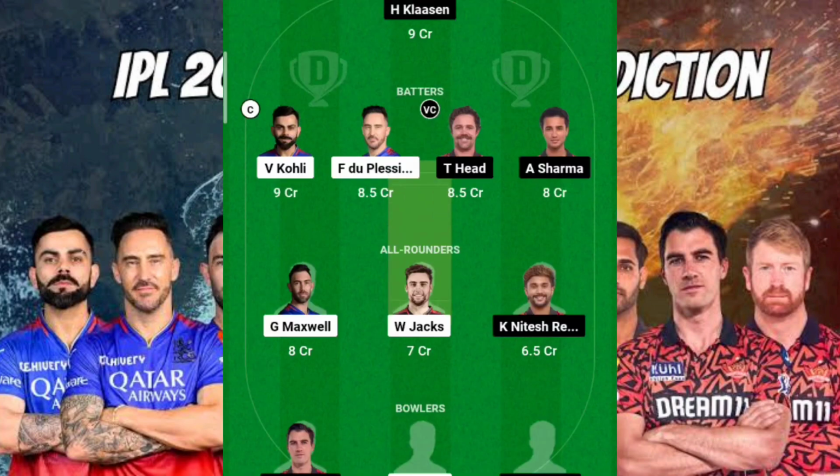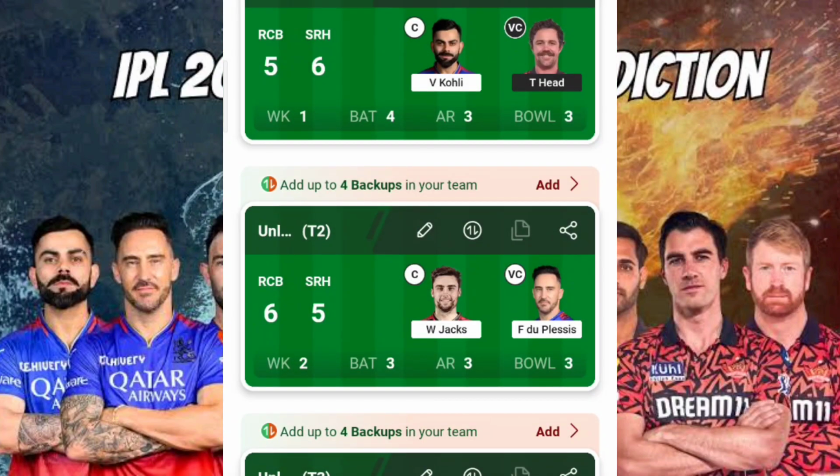So this is what my first team is about. In the case where RCB tosses and opts to bat first, you can see that I have kept Virat Kohli as my captain, and again Travis Head as my vice captain. Okay, so that's it for this particular scenario. Let's go for the next set of analysis.